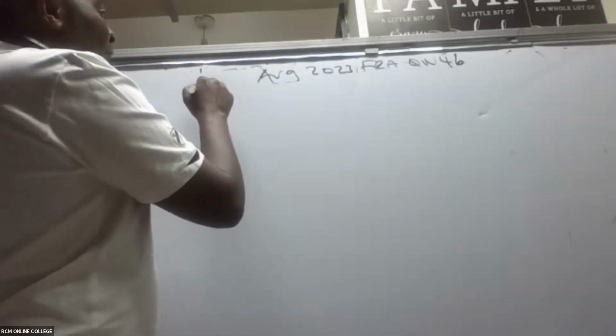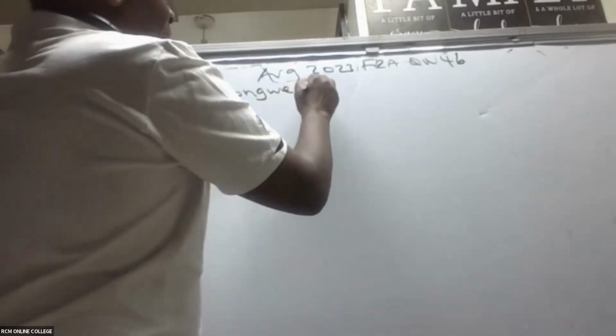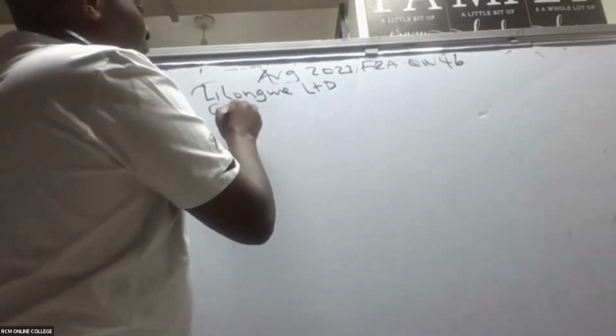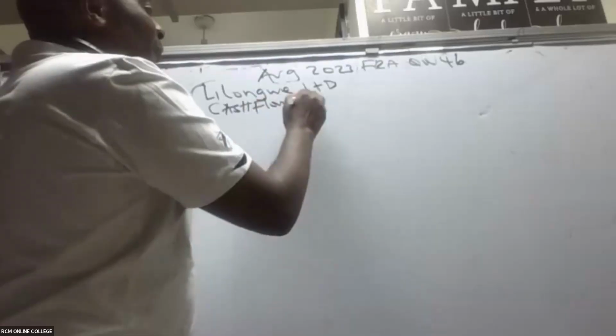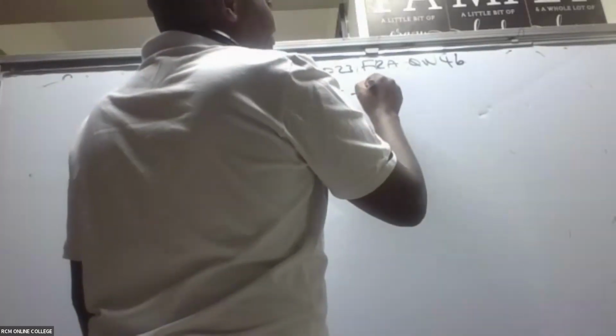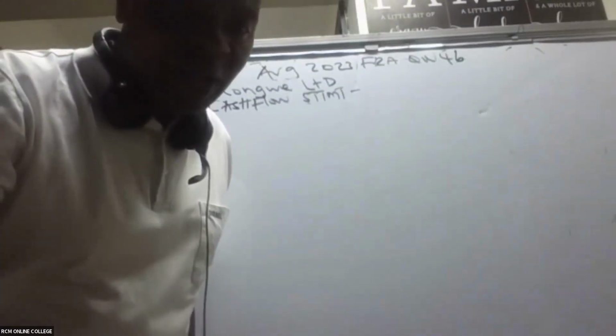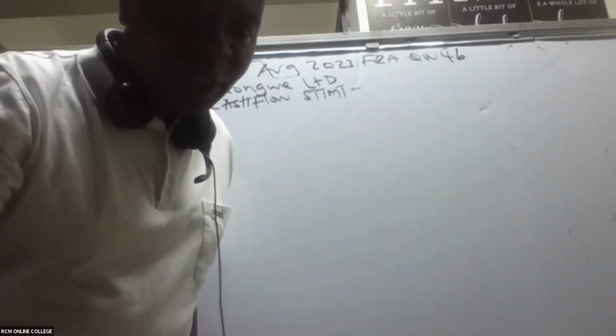So we have here, it is Lilongwe. You can write like that. It is Lilongwe Limited, cash flow statement for the period ending, is it 30th or December? Let me just check. The period you must write, the period ending.